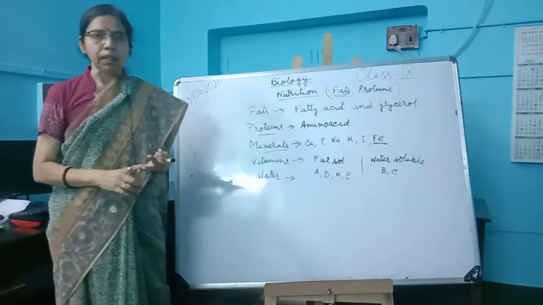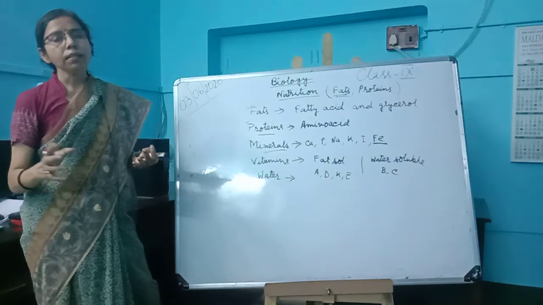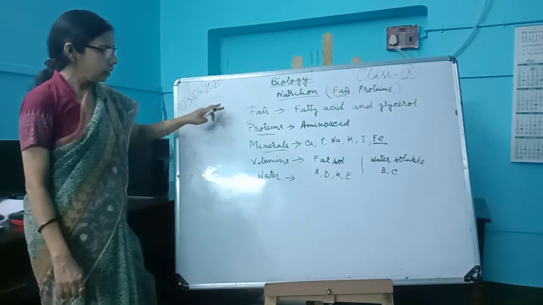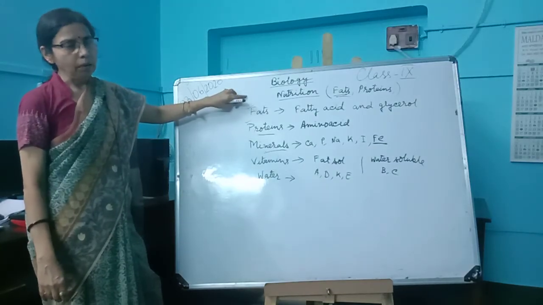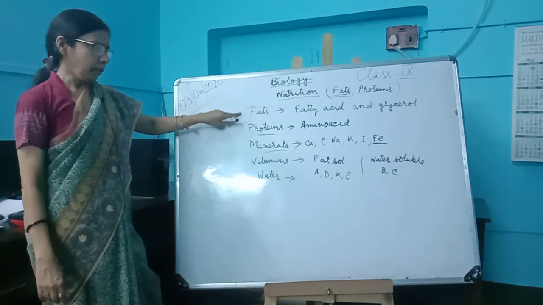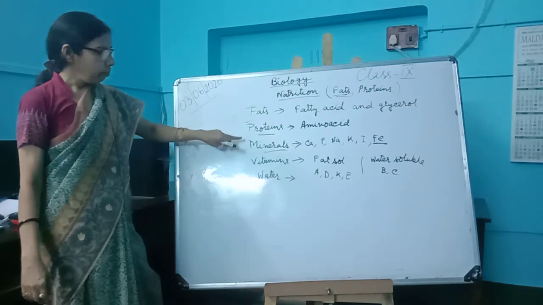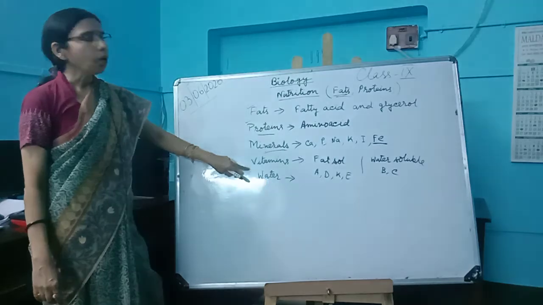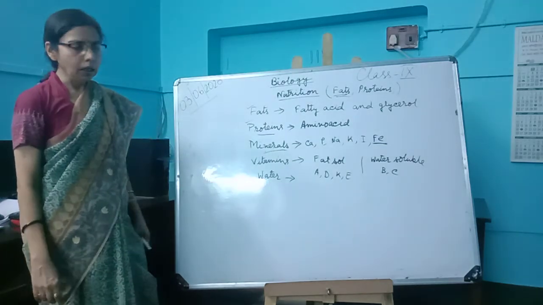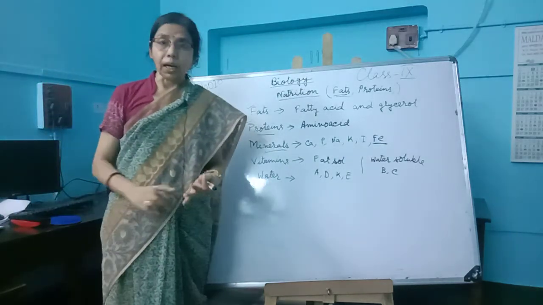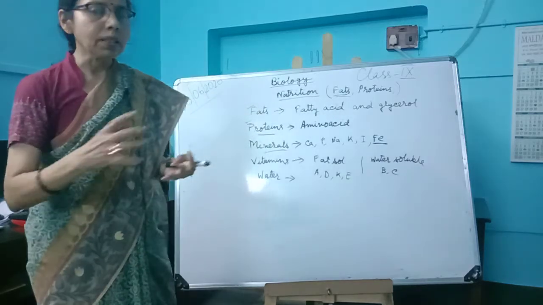There are 6 types of nutrients: carbohydrates, fats, proteins, minerals, vitamins, and water. You have to learn all these and the functions of these nutrients.